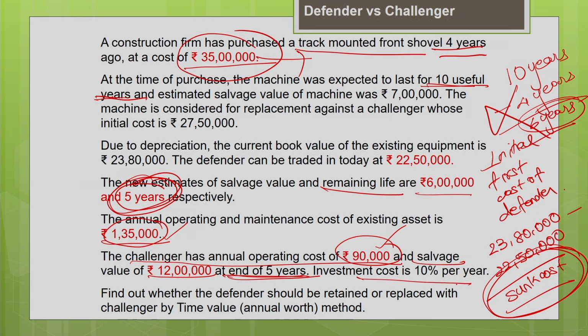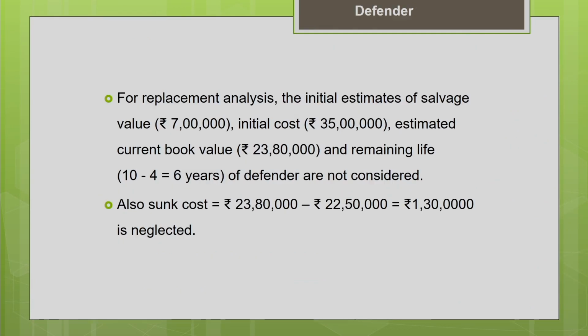Investment cost is 10% per year. Now we are supposed to compare the Challenger and the Defender. Find out whether the Defender should be retained or replaced with the Challenger using the time value or annual worth method. So that's what we are going to do. Now let us look into the information about the Defender.